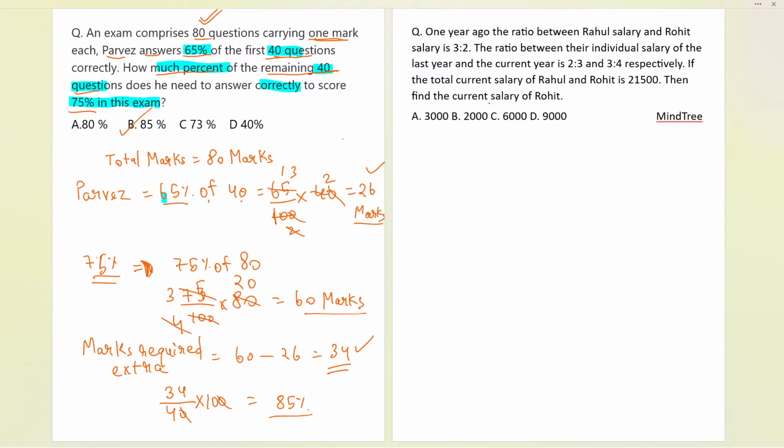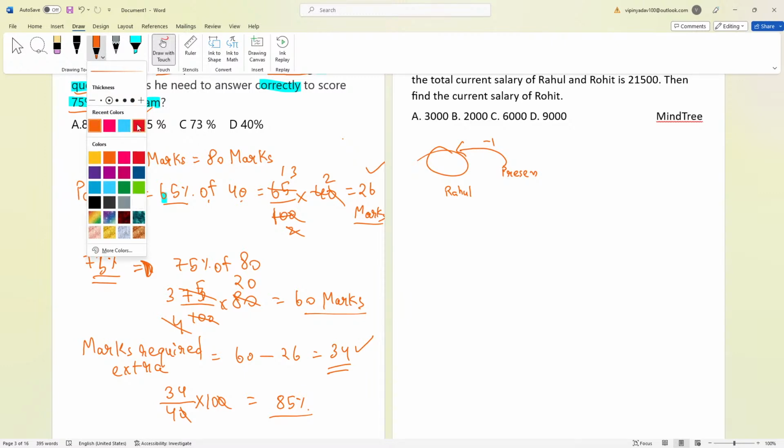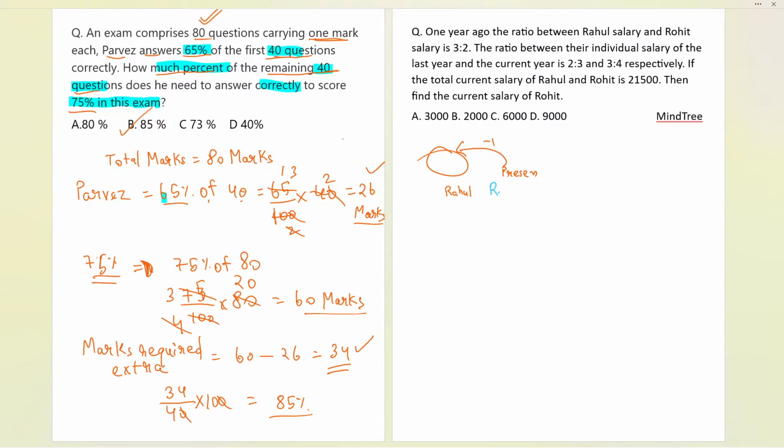Okay, yes, great. Now, 1 year ago, the ratio between Rahul's salary and Rohit's salary over here was 3:2. We have it over here. So now we are talking about 1 year ago. This is the present, and now we are talking about 1 year ago. Here we have Rahul's salary and Rohit's salary. So let us write over here: Rahul we have first, then we have Rohit as well.